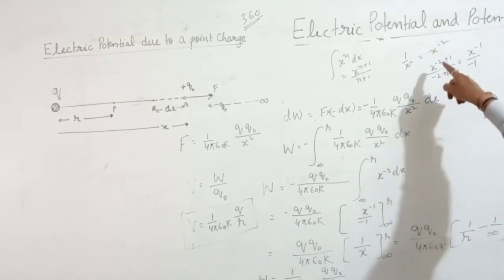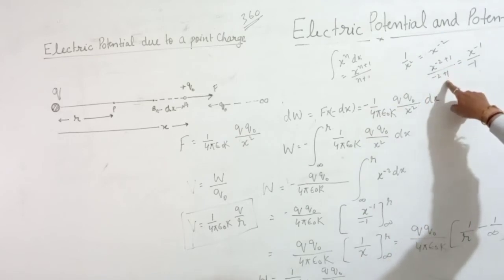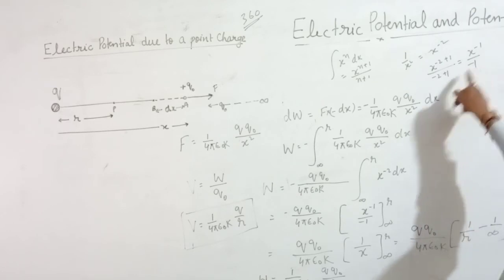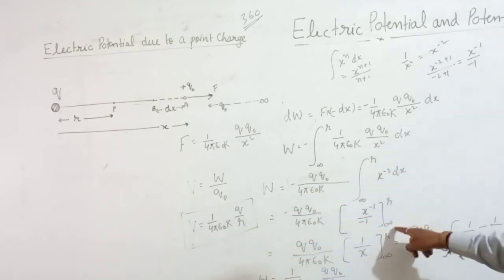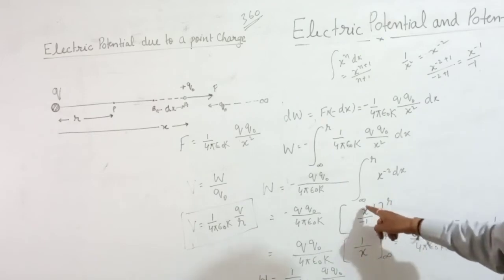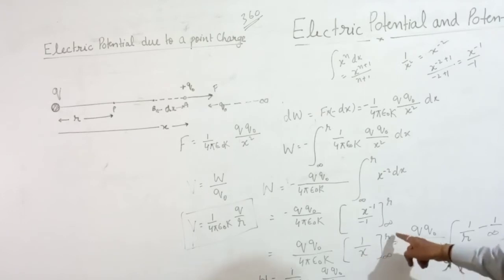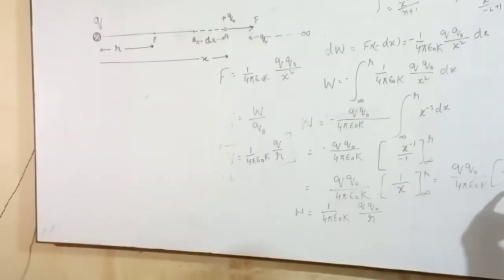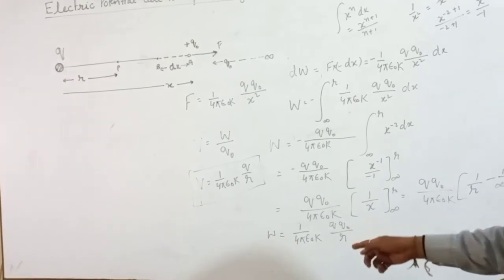Now integration of this, as I told, power minus 2: you increase the power by 1. Here you increase minus 2 plus 1, which is minus 1, and the minus will come out, minus minus becomes plus, and the limit is infinity to r. So 1 upon x power minus 1 can be written as 1 by x. Now you take the upper limit 1 by r minus the lower limit 1 by infinity. Something upon infinity is 0, right? So you get this formula. This is equal to potential energy.